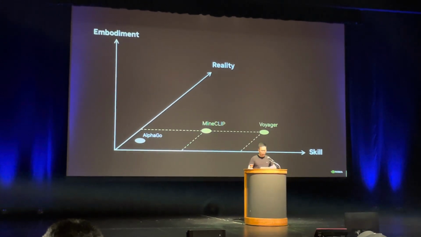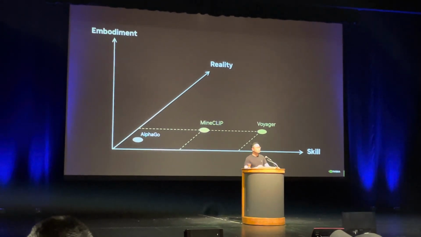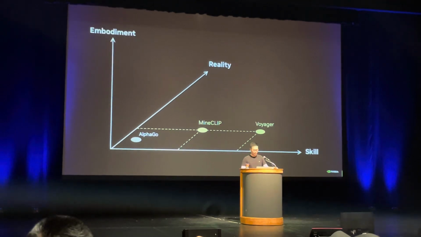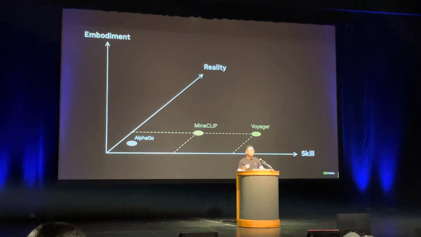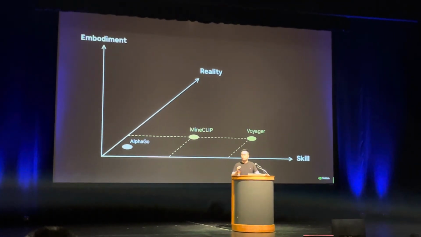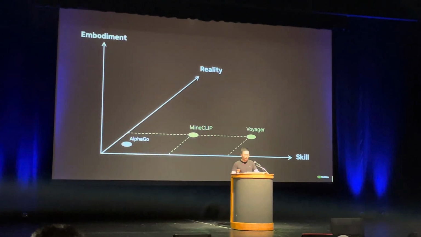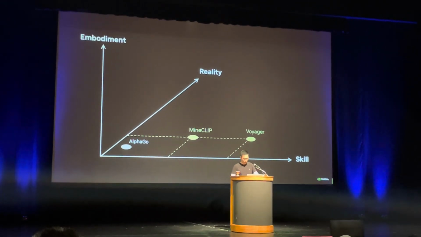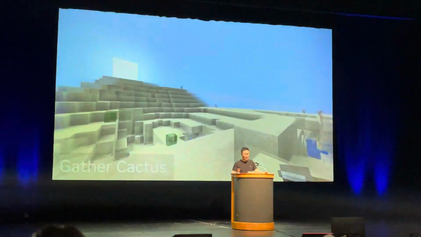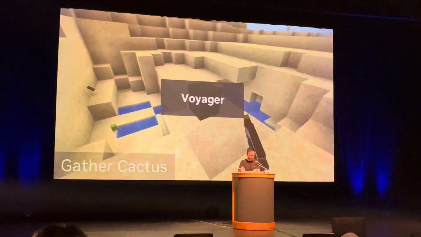So, can we do better? And we did do better in 2023 when GPT-4 came, a language model that is so good at coding and planning. And so we built Voyager, an agent that massively scales up on the number of skills.